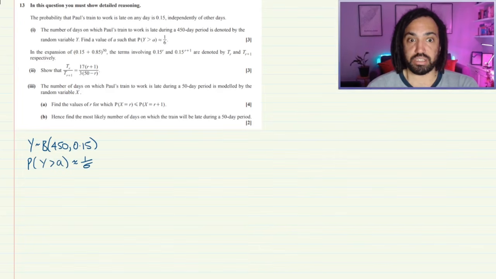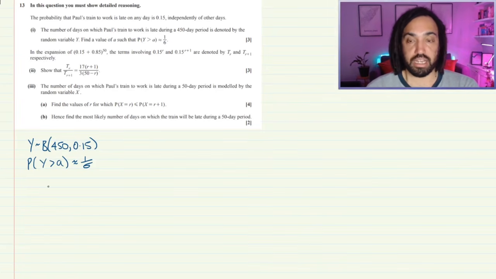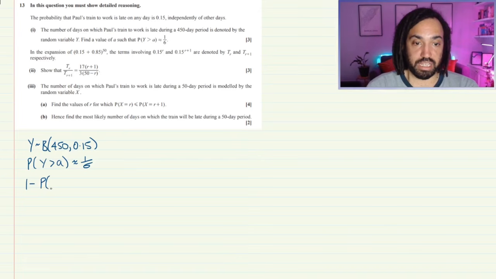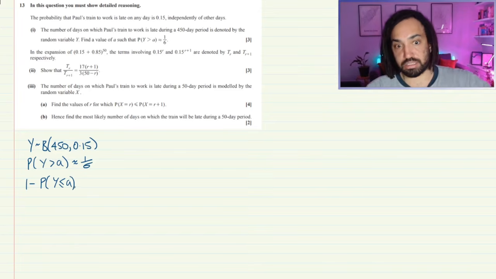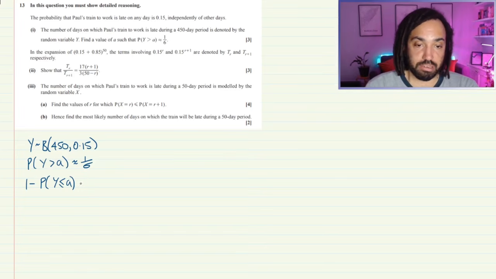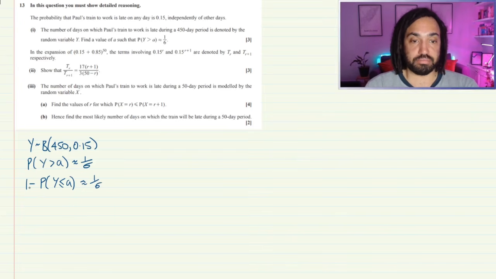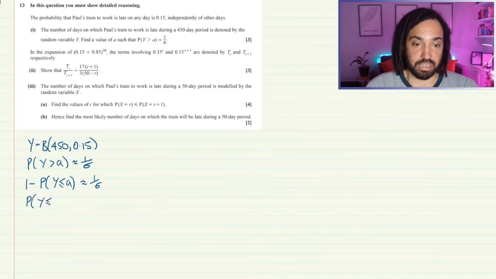So we can rewrite this because in a discrete distribution, if you want to be greater than a, then that's the same as 1 minus being less than or equal to a. So a or less is the complement of more than a. We want that to be approximately 1/6. So we can rearrange this. If 1 minus the probability of this is close to 1/6, then that probability needs to be close to 5/6.